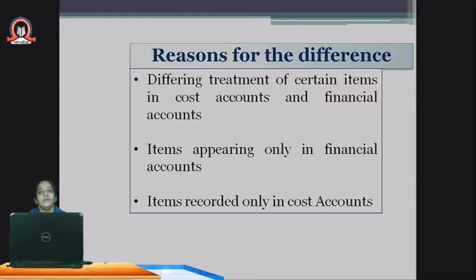There are various reasons, like differing treatment of certain items in cost accounting and in financial accounting. Let's say for an example, if depreciation on plant and machinery is charged as per financial accounts, it is charged as 4,000 rupees, and in cost accounting it is charged as 5,000.